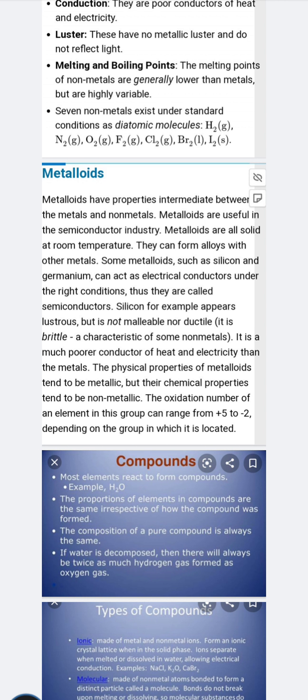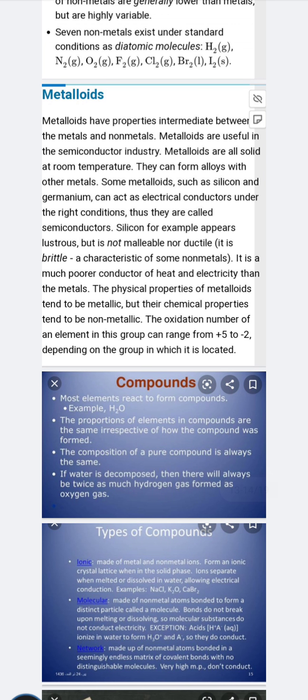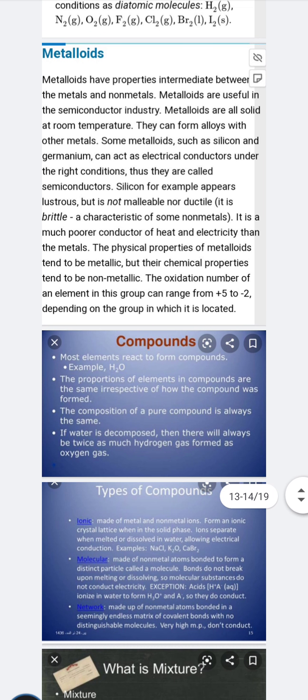Silicon, for example, appears lustrous but is not malleable or ductile. It is brittle. It is a much poorer conductor of heat and electricity than other metals. Physical properties of metalloids tend to be metallic, but their chemical properties tend to be non-metallic. The oxidation number of the element ranges from +5 to -2 depending upon the group in which it is placed. Next is the pure substance, that is the compound.